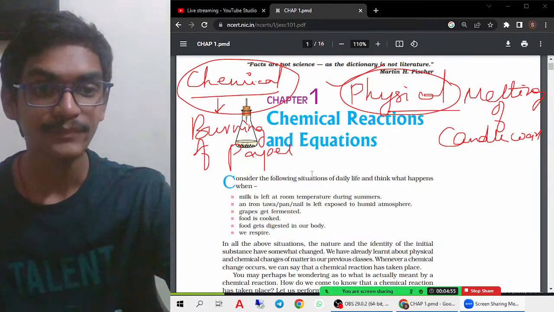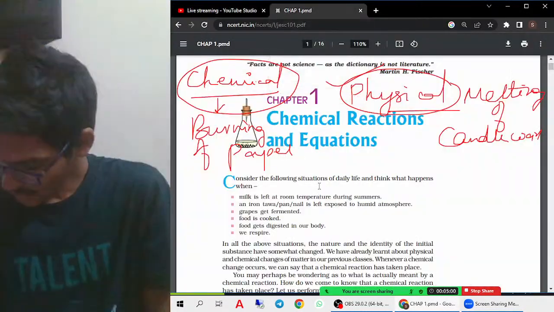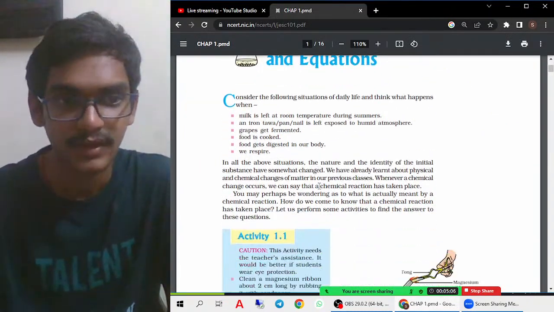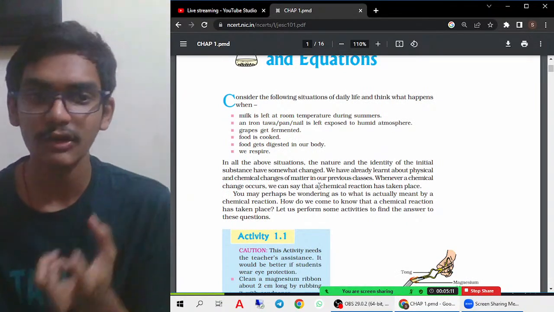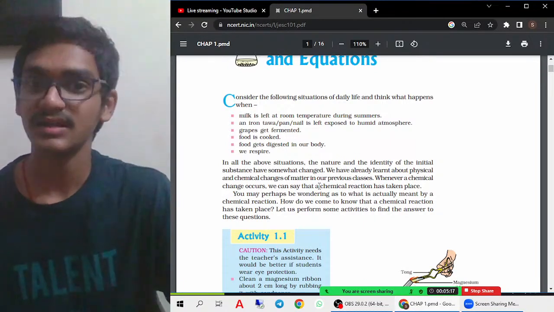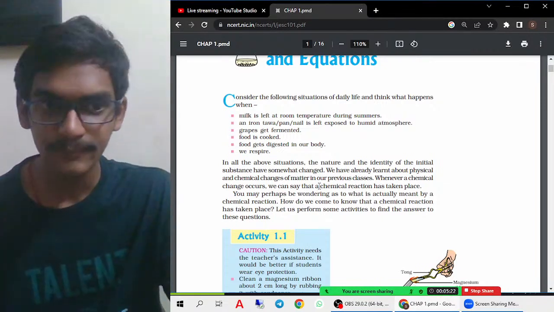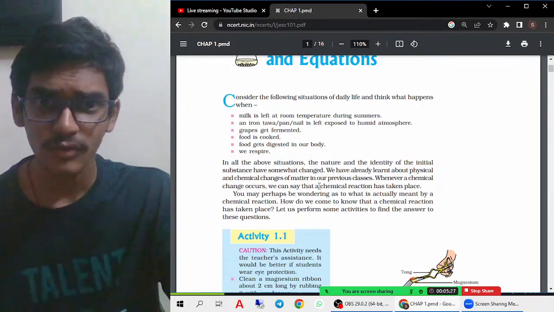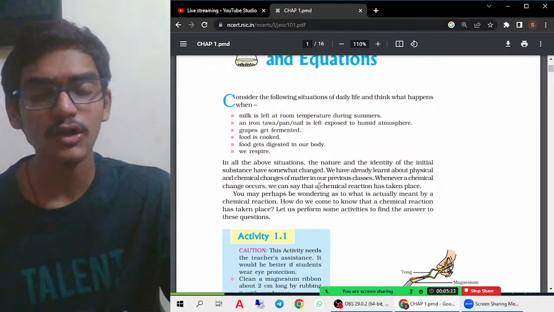Now let us see what is given in your textbook also. In your textbook, a few examples are given, so let us check what those examples are. You see the milk. Milk is left at room temperature. Then an iron tawa or anything will get rusted when it is exposed to the atmosphere. And gates also get rusted, right? So it forms a brown color substance which is called rust. Okay. Then grapes also get fermented. Then food is also cooked. Can you get back the raw materials, that is raw food, raw particles of the food and vegetables? We cannot get back, right?